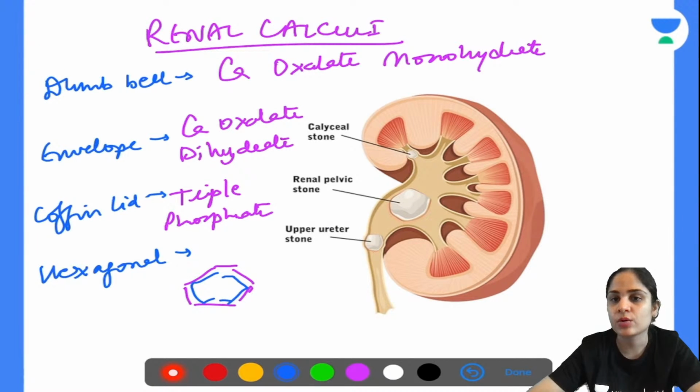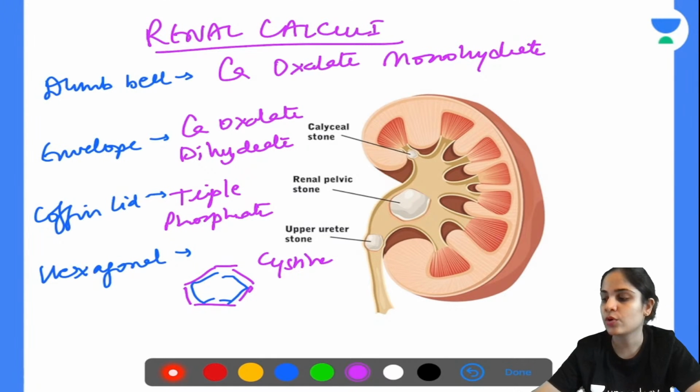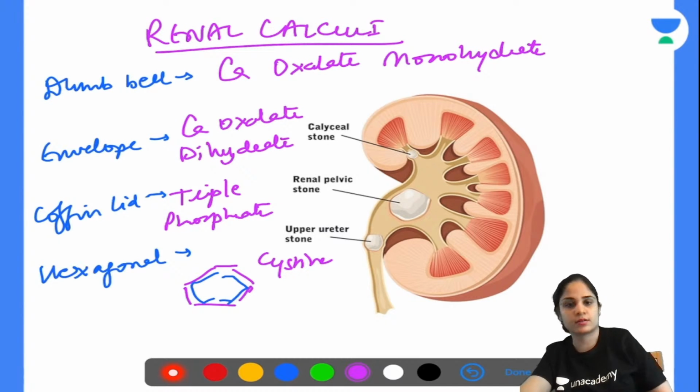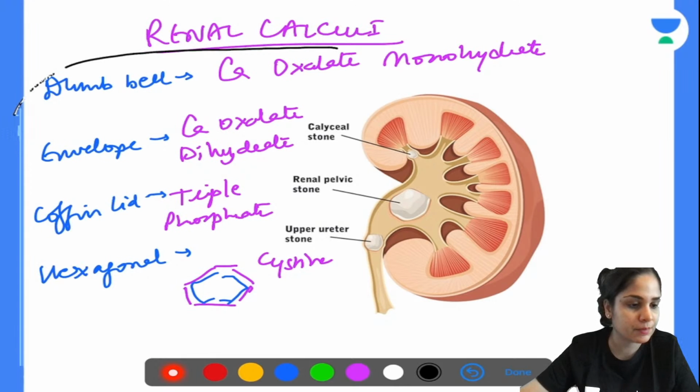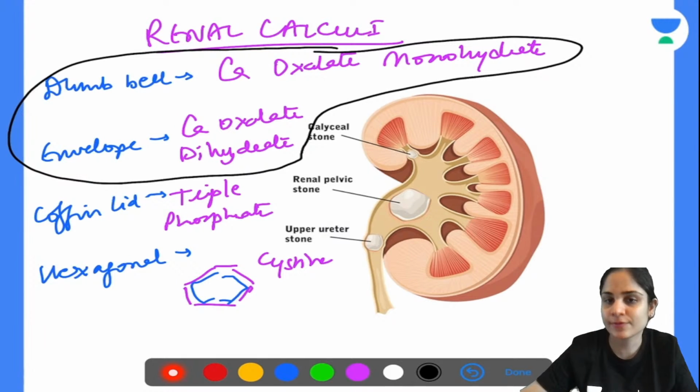Out of all of these stones, which is the most common type of stone that occurs? Staghorn calculus is not the most common type, Teja Kumar. It is your calcium oxalate stones that are the most common type. Calcium oxalate monohydrate and calcium oxalate dihydrate are your most common type of stones.